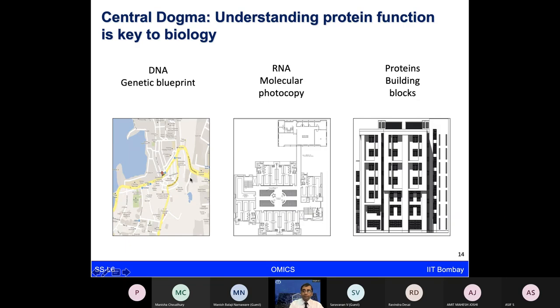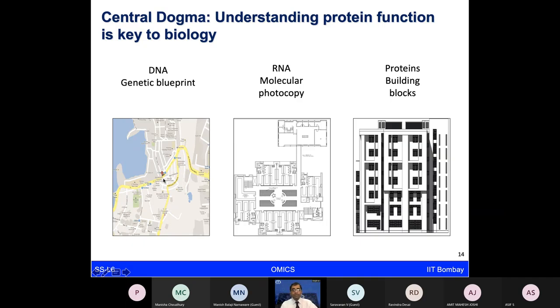I'm just giving a simple example here: say you want to make a building. Let's say we are in IIT Bombay in Powai, and we want to make a new building here. First we have to identify a location, which is near the Powai Lake. So an architect will come and look at this location to decide where this building has to be made.